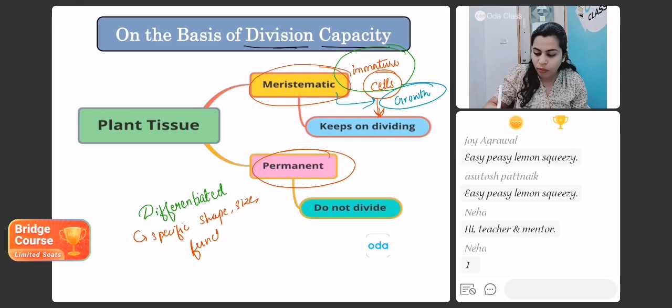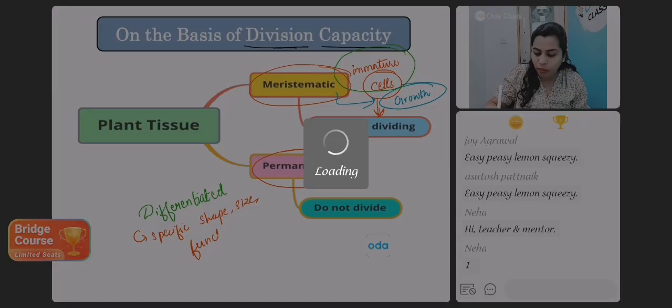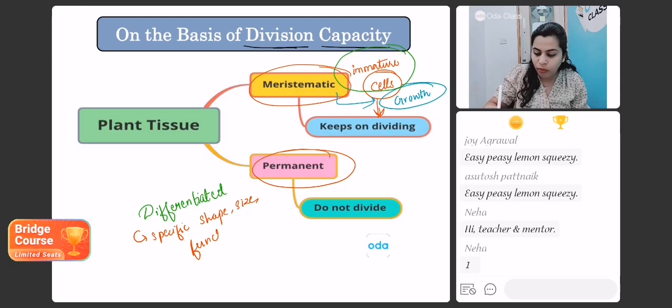Come on, students, answer please. Last 10 seconds to go. This is an easy peasy question. Try to be quick here.